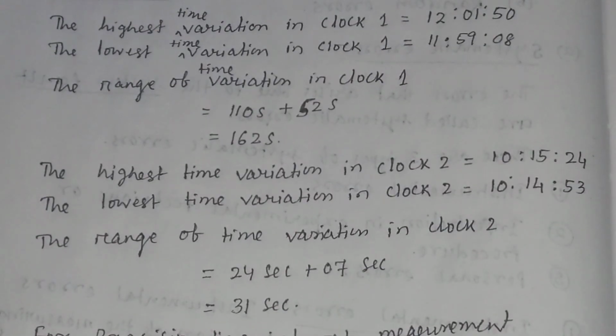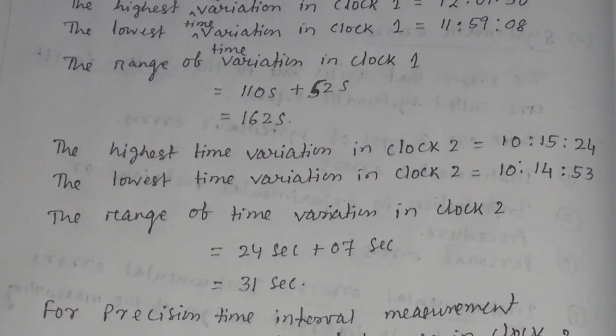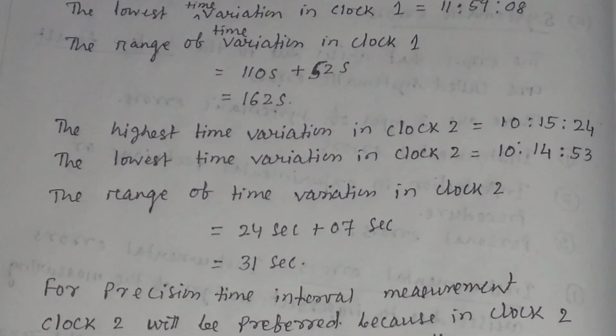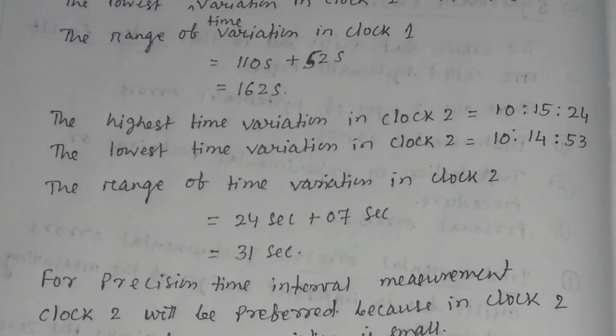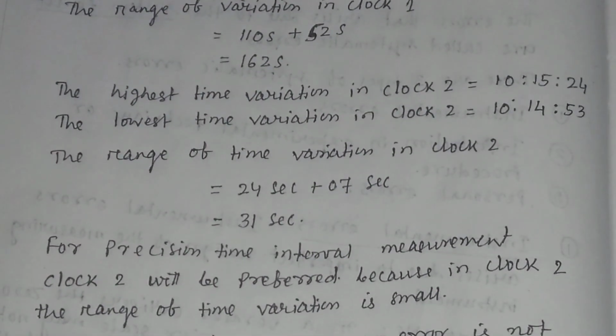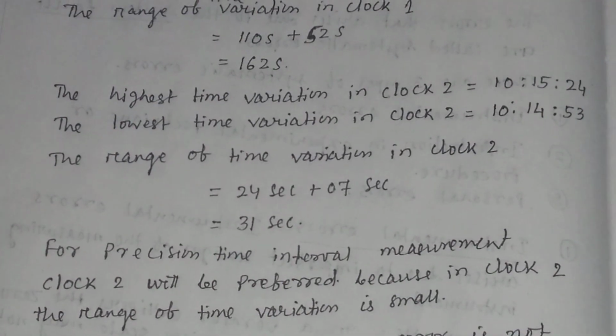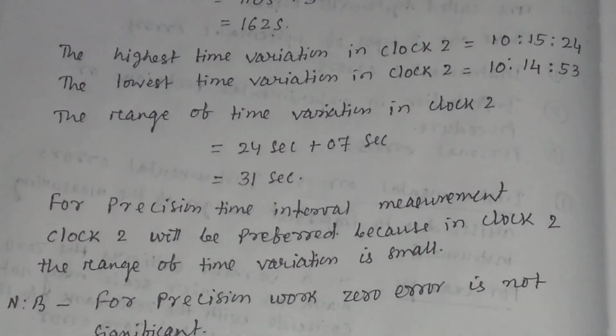So comparing the time variation in the two clocks, you can conclude that for precision time interval measurement, clock 2 will be preferred, because in clock 2 the range of time interval is small, it is 31 seconds. So you should prefer clock 2 for precision time interval measurement.